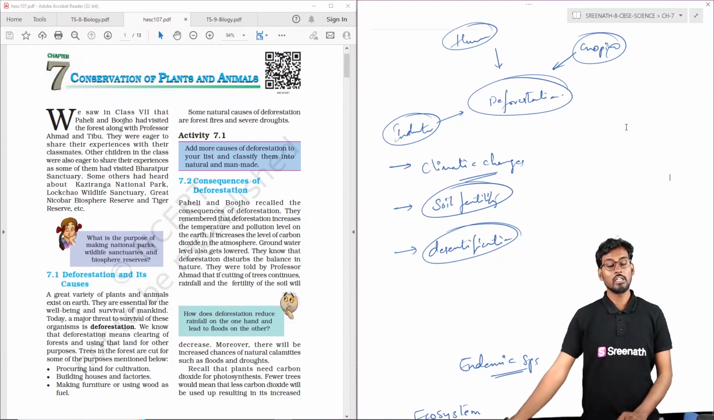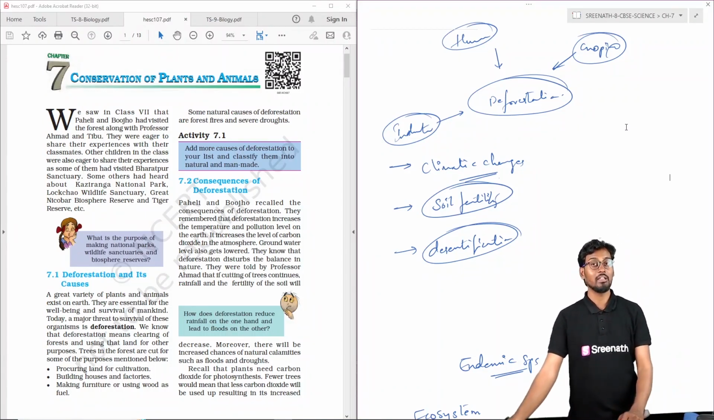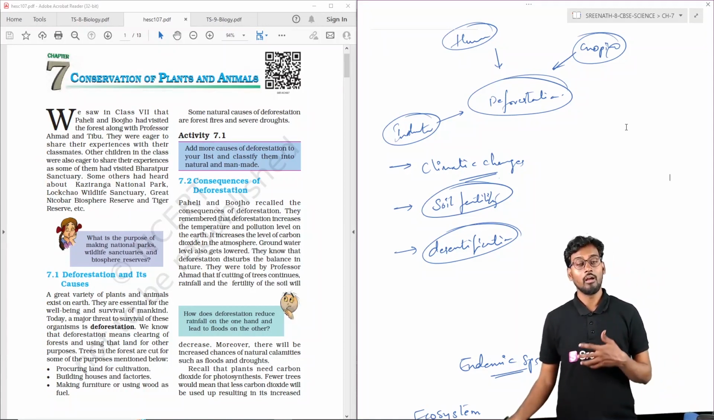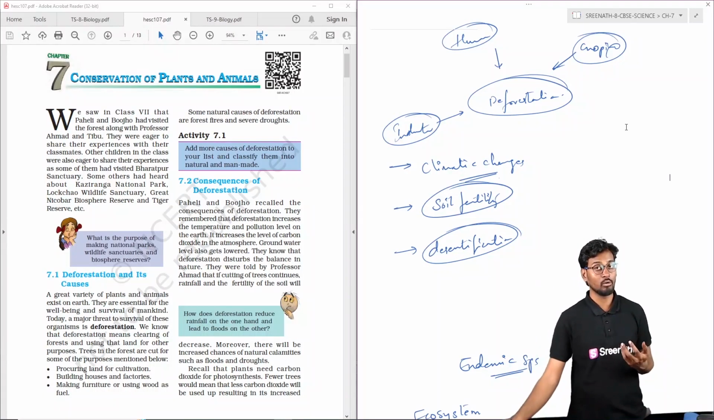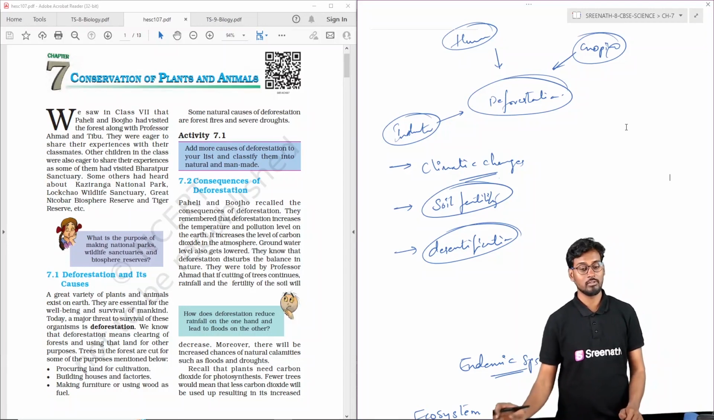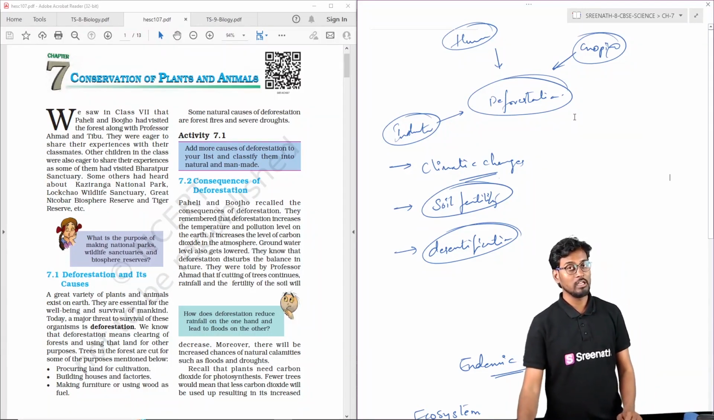It is generally because of increase in human activity, either direct or indirect need. It can be for cropping, plantations, agriculture, or for industrialization, for the wood and paper industry, or for furniture and building homes, or clearing the land for the building of homes. That process leads to deforestation.